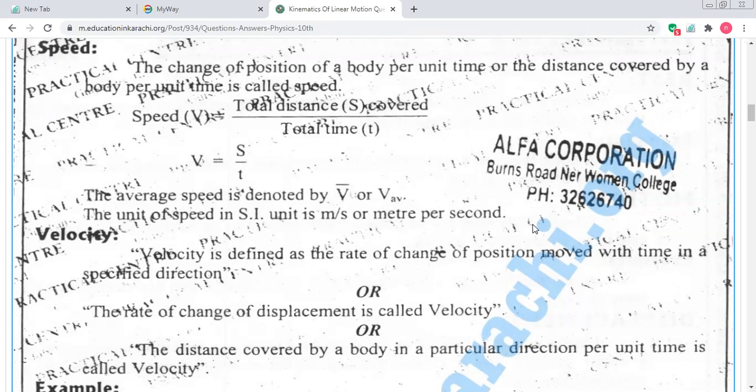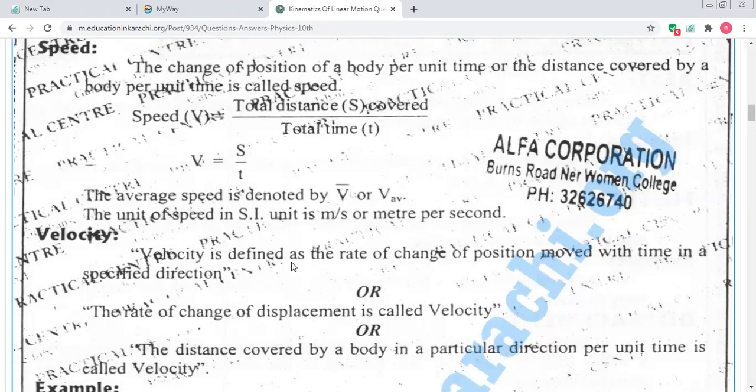So kilometer, liter, meter are the units to represent the quantity. In the same way, the SI unit of speed is meter per second. Distance unit is meter, time unit is second.